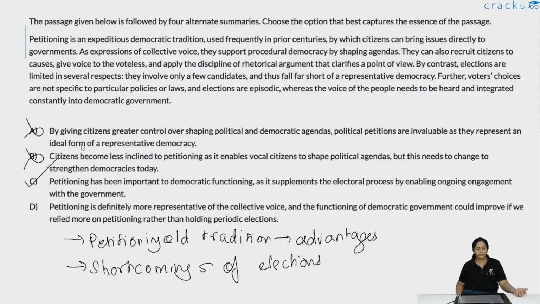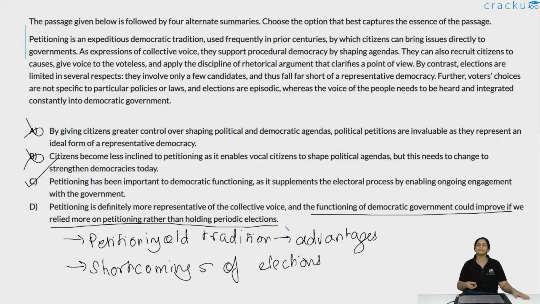Let's take a look at option D as well. Petitioning is definitely more representative of the collective voice, and the functioning of the democratic government could improve if we relied more on petitioning rather than holding periodic elections. This particular recommendation says, don't hold periodic elections, instead hold more petitioning. Is this a recommendation that the author has said?